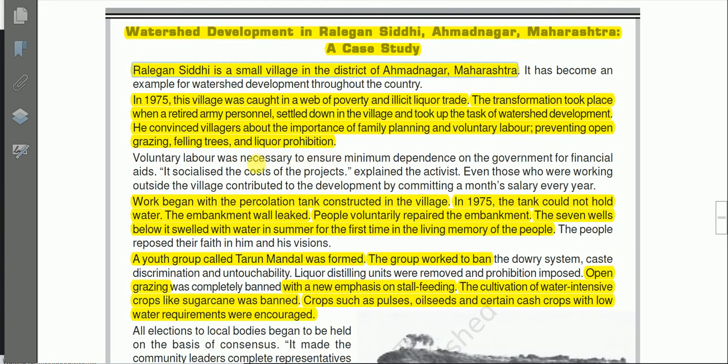It has become an example of watershed development throughout the country. The story of Ralegan Siddhi has become an example of watershed development throughout the country.